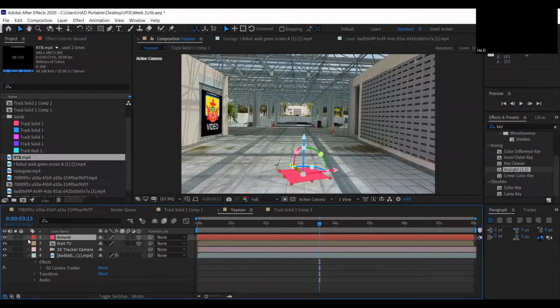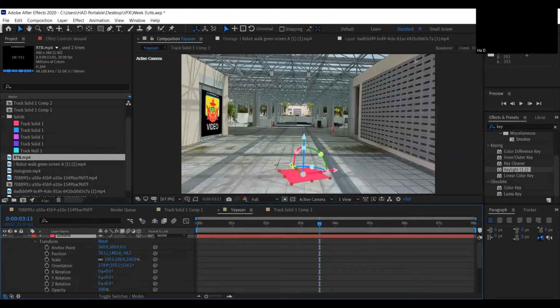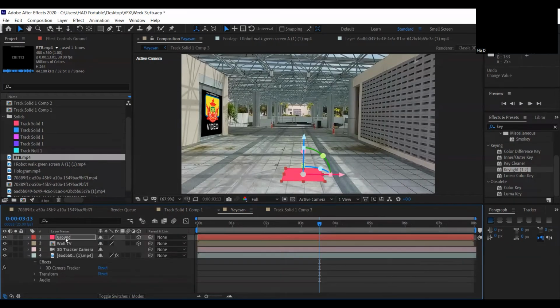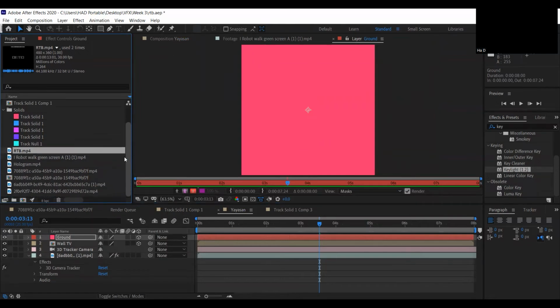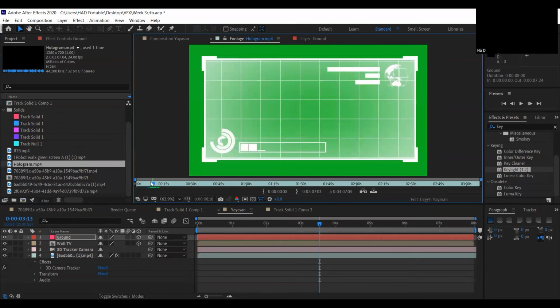Okay, so we're going to rotate this one. Oh, not that one. Okay, that is fine. Let's get inside, double click. Then we're going to get the hologram. Double click.